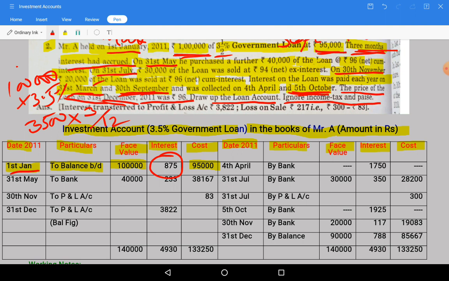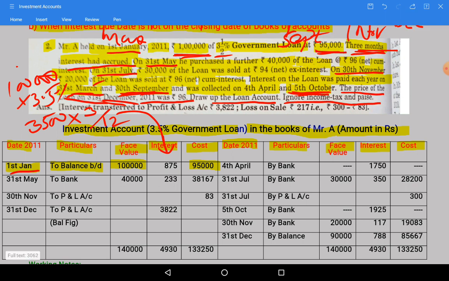So 3500 into 3/12, you will get interest as 875 rupees. This has to be recorded on the debit side of investment account. If the interest due date and books of accounts are on the same date, we need not write this. If they are on different dates, we need to write. Hope you have understood.